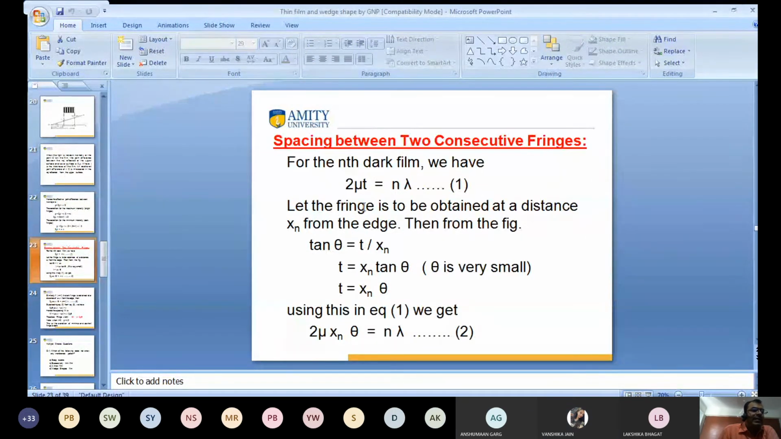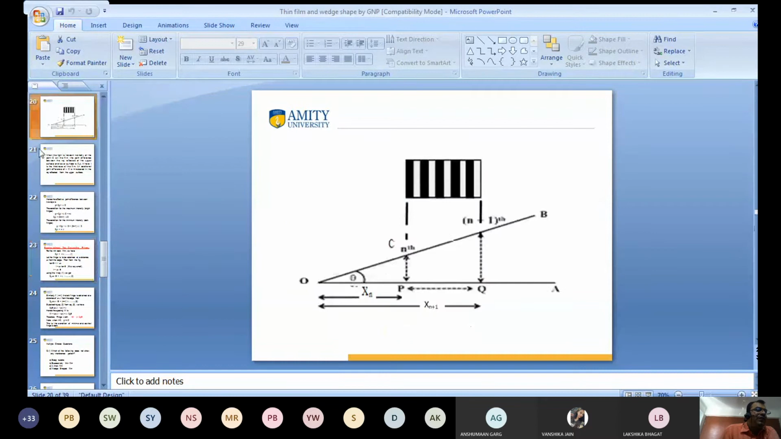Let the fringe be obtained at a distance xn from the edge. Then from the figure, theta is the angle between OA and OB. At point P, this is the thickness. Suppose this is point C and this is point P.